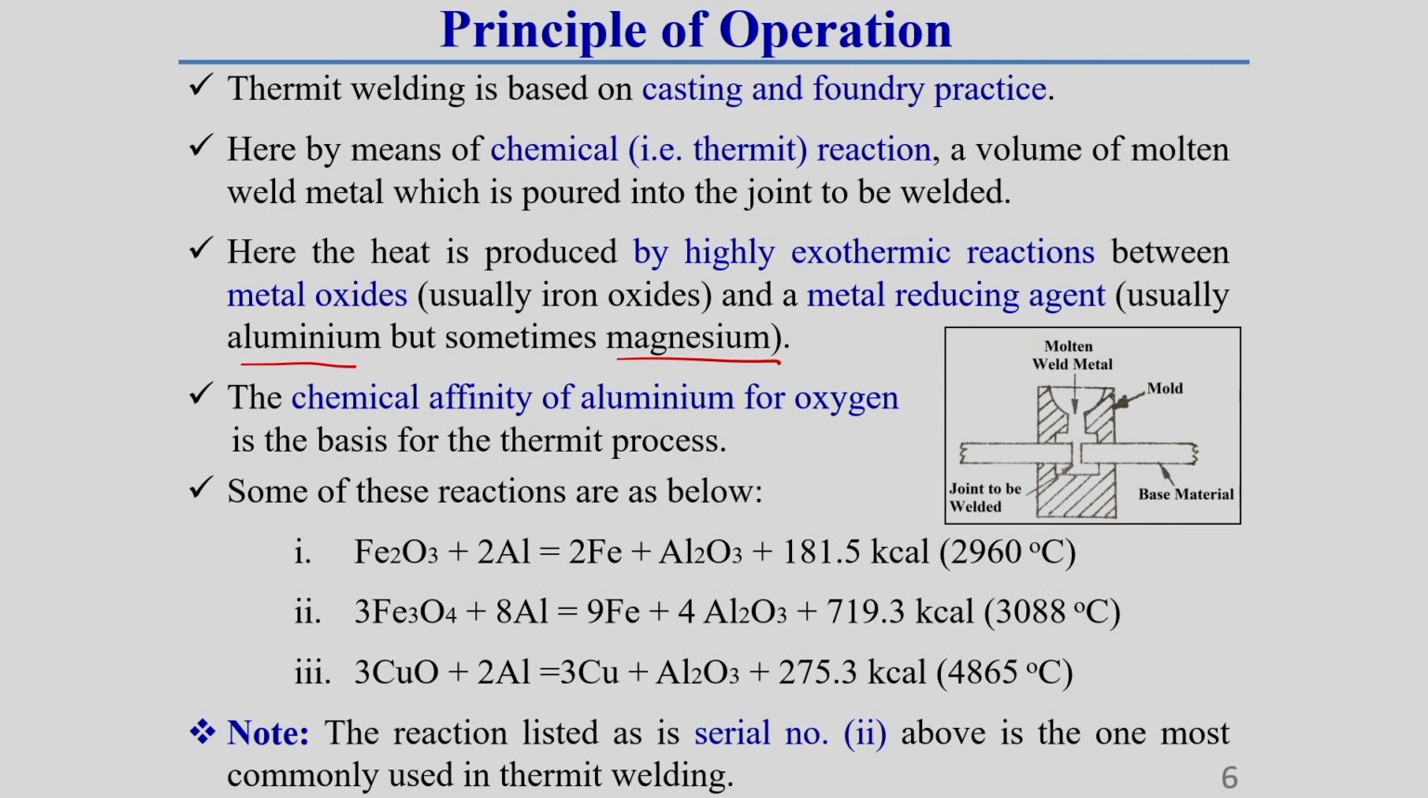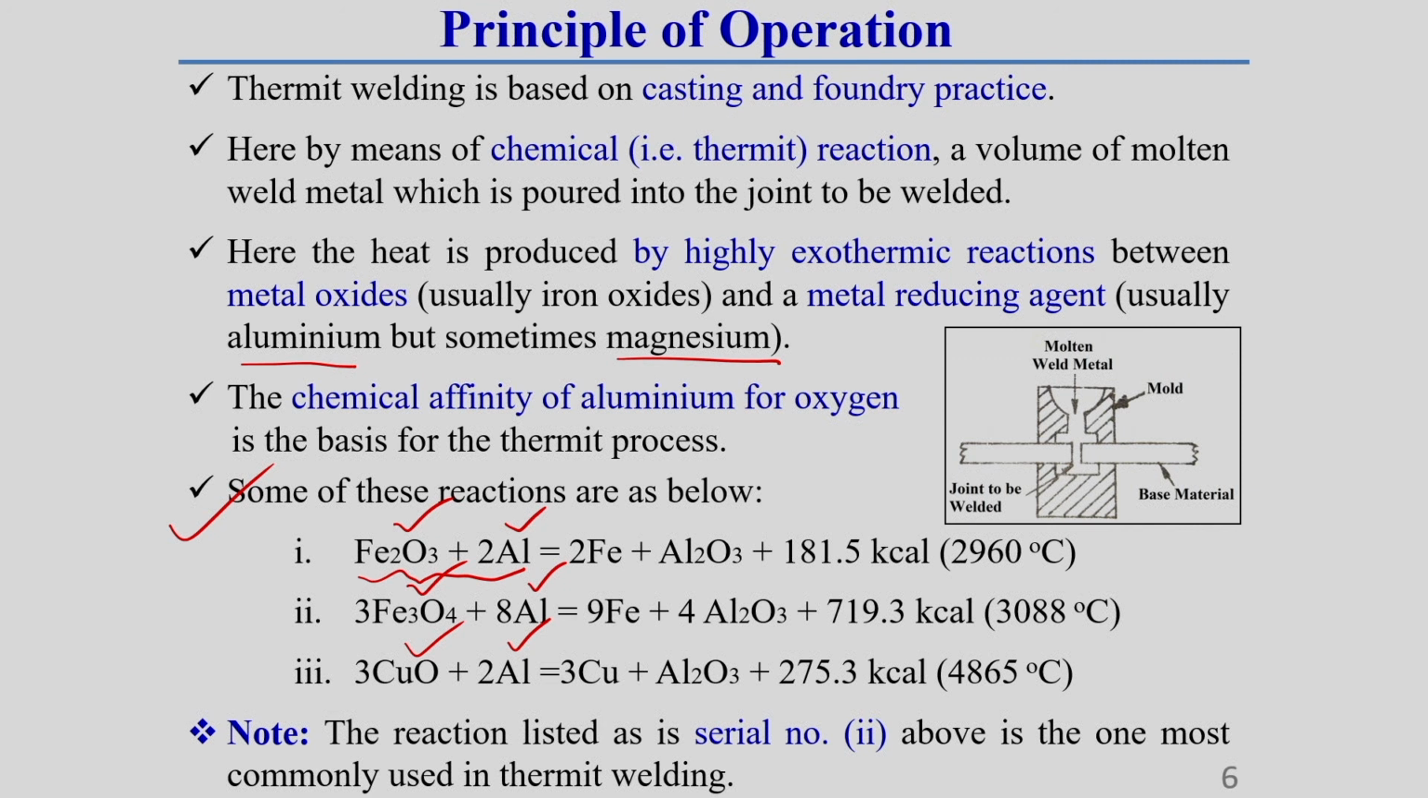Now, this aluminum has a very high affinity with oxygen. That is why this chemical affinity of aluminum for oxygen is the basis for the thermit reaction process. Okay. Some of the thermit reactions I am showing here. You can see aluminum is used in most of the cases, and the oxide can be ferric oxide, ferroferric oxide, or sometimes copper oxide. So this combination of two compositions, one is an oxide of iron or copper and the other is pure aluminum powder, this mixture is called thermit mixture. This you should keep in mind.